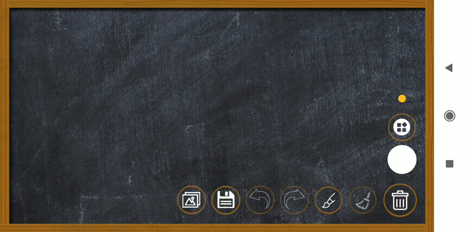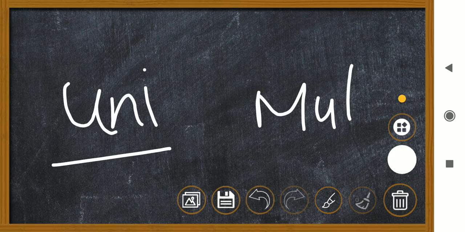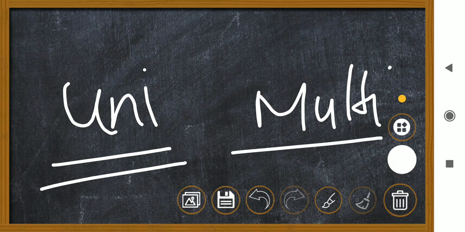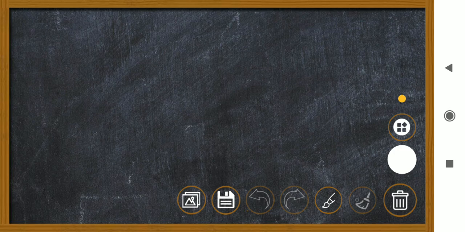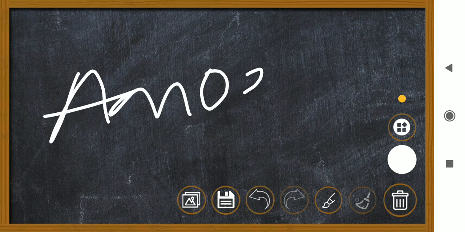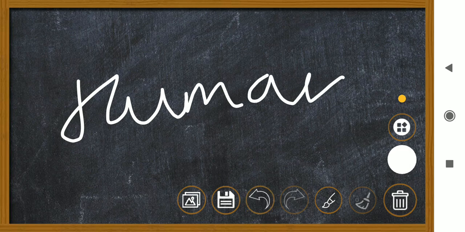Okay, so basically there are two types of organisms based on cells: unicellular and multicellular. Unicellular means one cell, multicellular means many cells. Examples of unicellular organisms are amoeba, paramecium, euglena, etc. A single-celled organism is unicellular, whereas an organism made up of many cells is multicellular, like humans, animals, plants, and so on.